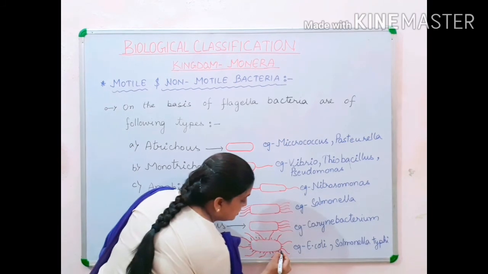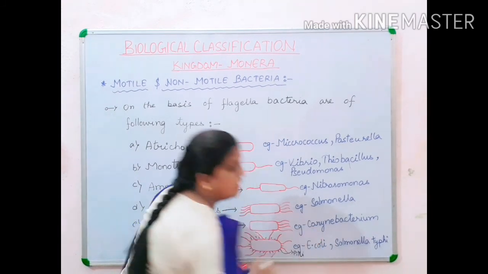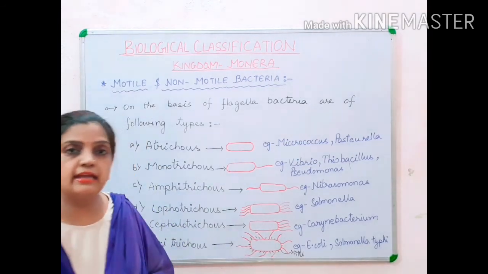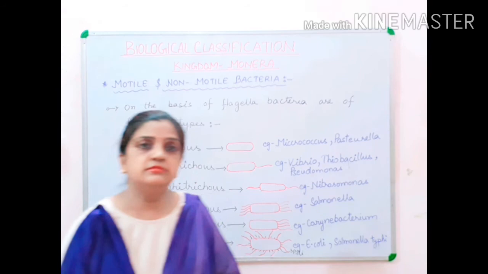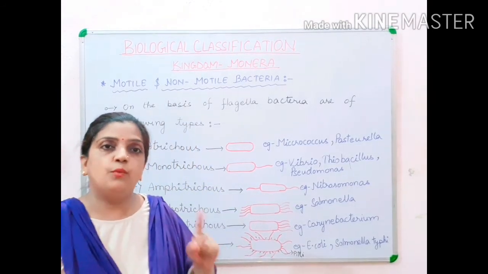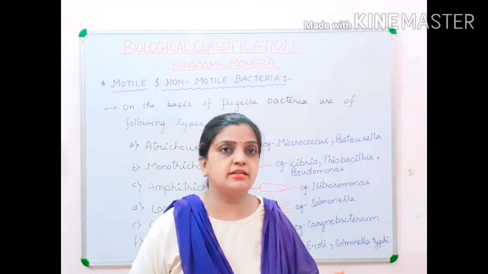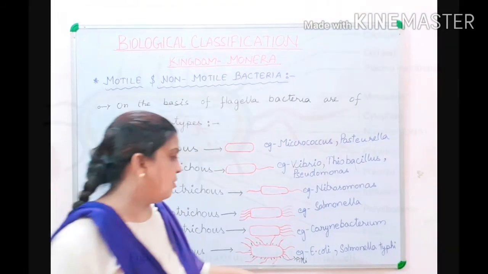Now children, this black hair-like structure I have drawn is your pili, and this is a protective hair-like structure which is surrounding each and every bacteria. So children, the bacteria has two hair-like structures. One is a long hair-like structure called flagellum, and the other is very small hair-like structures called pili.